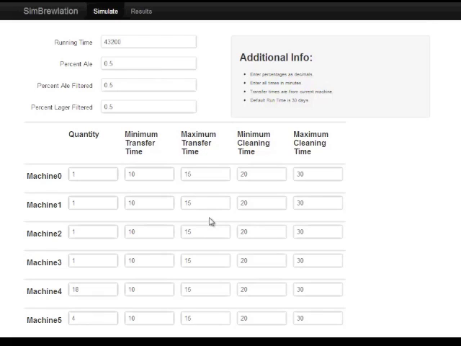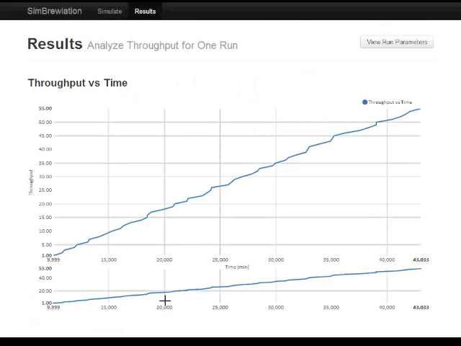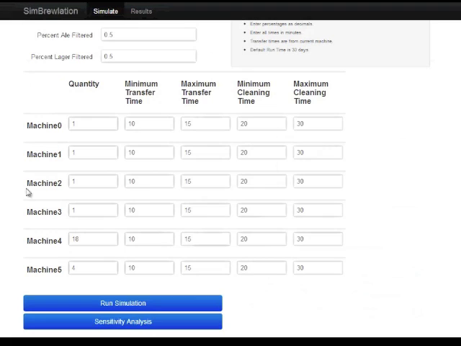Once you've filled in all of the inputs, you have 2 options for running the simulation, either a single run or sensitivity analysis. The single run will allow you to see how stable the throughput will be over time. As you can see, the output is fairly stable over time for this situation. The real value of our product comes from the sensitivity analysis option. Here, you will be presented with a histogram of the throughput values for 100 runs of our simulation with your inputs.